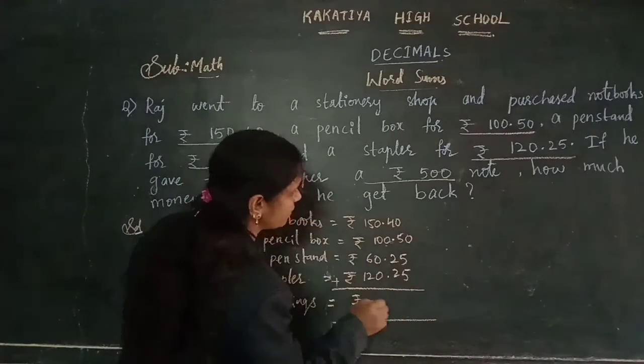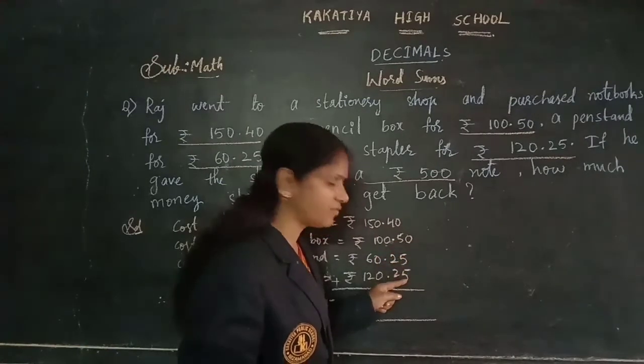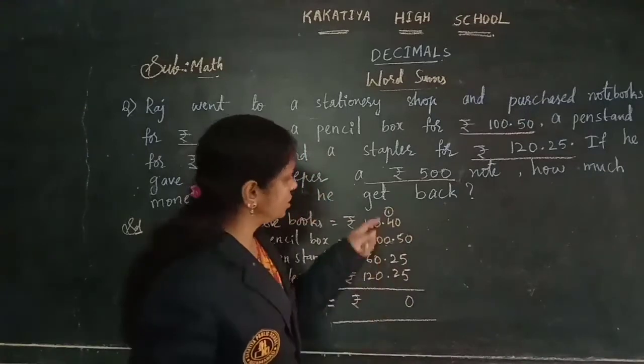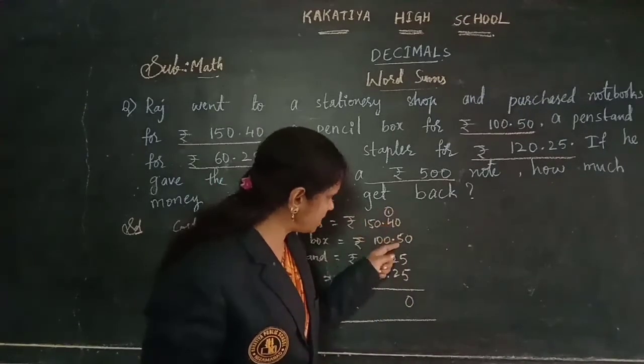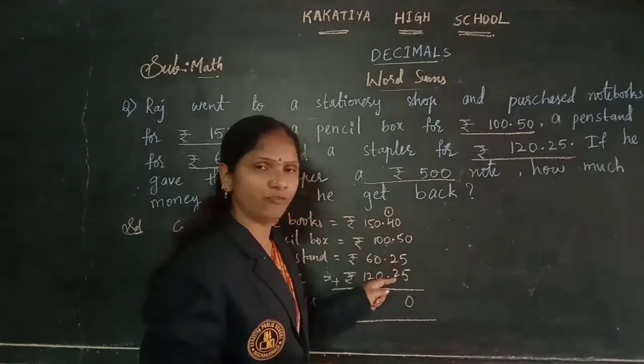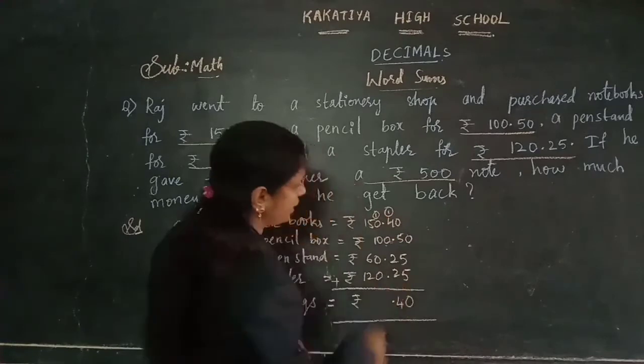So rupees here. Come on, 0 plus 0, 0 plus 5 plus 5, 10. So 0, and 1 carry to the tens place. So 1 plus 4, 5. 5 plus 5, 10. 10 plus 2, 12, 13, 14. So 4 here, 1 carry here. And the point is placed order-wise.